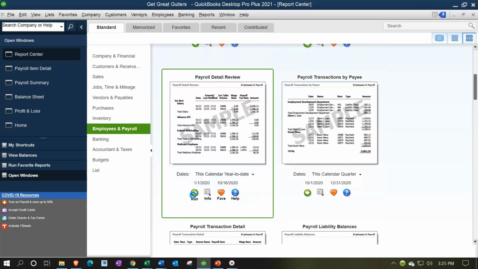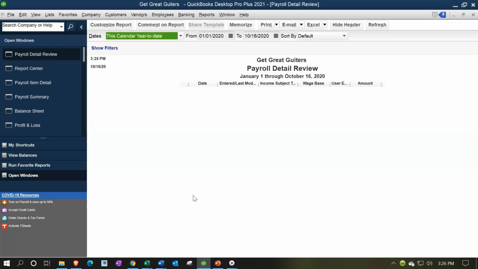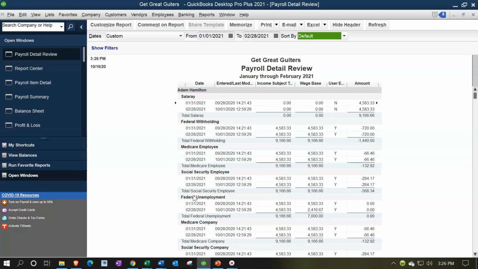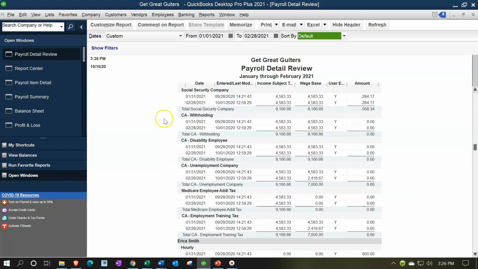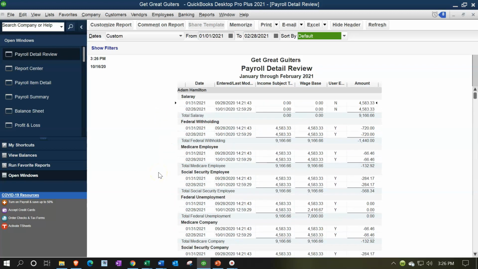Let's go back to the report center, and we're going to go down to the payroll detail review. Let's take a look at that one, running that report from 01/01/21 to 02/28/21. And so we have this broken out for Adam and Erica. So now it's got the detail for each of the employees with, once again, the salary, the earnings that are put in place. This would be the gross pay, the amount that basically would be reported on the income statement. So the income statement reports that when we process the payroll.